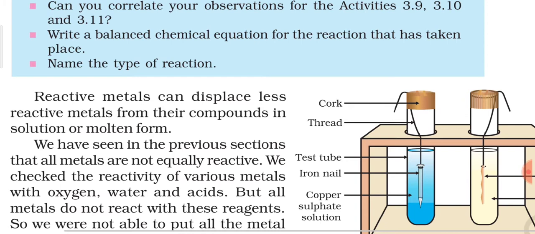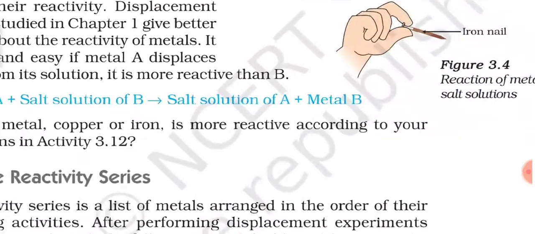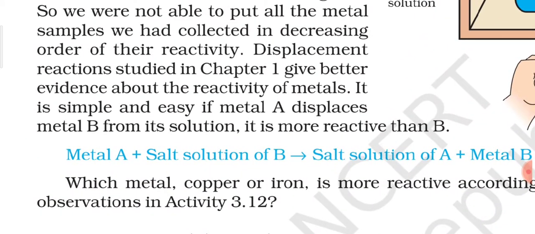and with that we found that there are some metals which are highly reactive in nature, like sodium, and some metals which are moderately reactive, like zinc and iron, whereas some metals are very less reactive, like copper, and there are still some metals which are not reactive at all, like gold and platinum, which are said to be noble metals. But all metals do not react with these reagents, so we were not able to put all the metal samples we had collected in decreasing order of their reactivity.